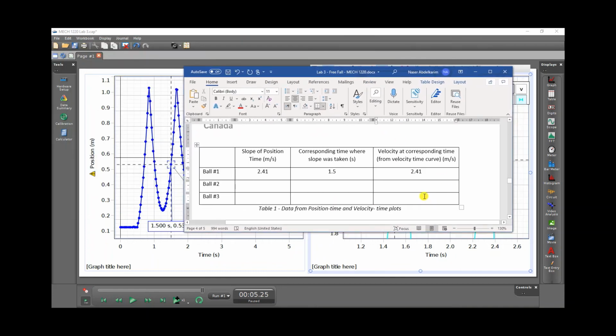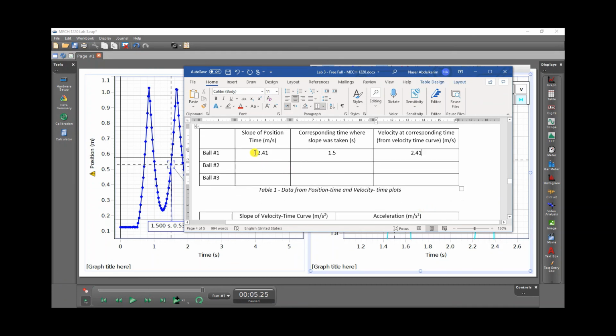Do you notice anything here? So you are going to do this at 1.2 seconds from the other graph for the three balls, and you will be done with table 1.